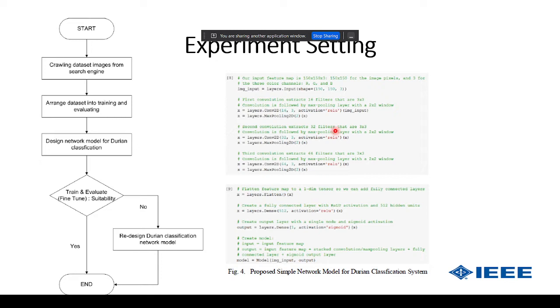We set up our experiment starting from crawling the dataset images from search engines, arranging the dataset into training, evaluating and testing sets, and designing the classification. During the design of the network model, we kept fixing, retuning and redesigning again and again until we got high achievement in the classification. So these are examples of the simple one that we have.